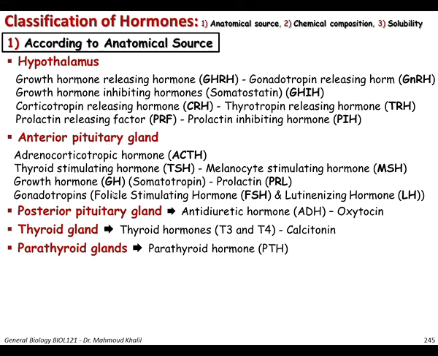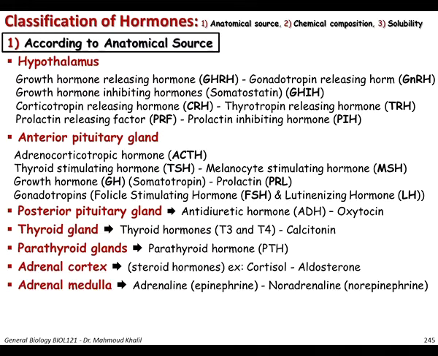As we said, majorly 2 kinds of hormone only are secreted from the posterior pituitary gland, which are the antidiuretic hormone ADH and oxytocin. The hormones secreted from the thyroid gland are the famous thyroid hormones T3 and T4, and calcitonin, which regulates the amount of calcium in our body. The parathyroid gland secretes parathyroid hormone.